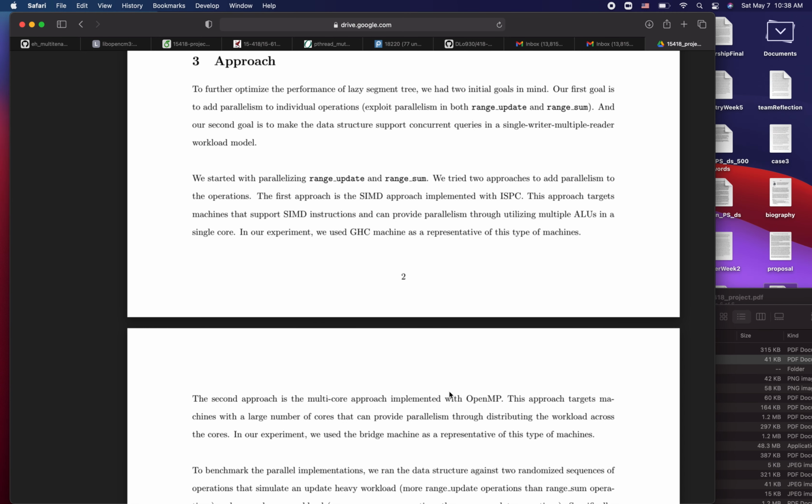In our work, we try to further optimize the performance of lazy segment tree by first trying to parallelize the individual operations and then attempting to make the data structures thread safe so that it supports concurrent read in a single writer, multiple reader workload model.